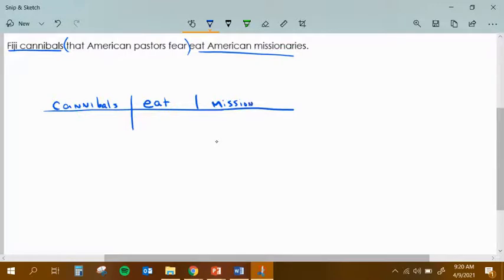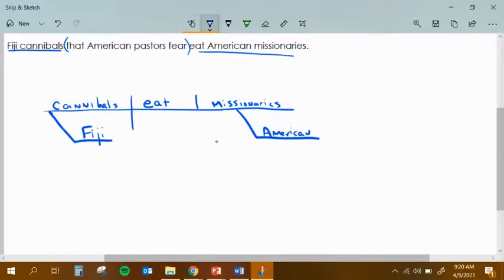All right, so here's our missionaries. And we're going to call them Fiji cannibals. And we know now that words like Fiji, which is a noun, is going to be flattened as an adjective. And they are American missionaries, which is also a noun.